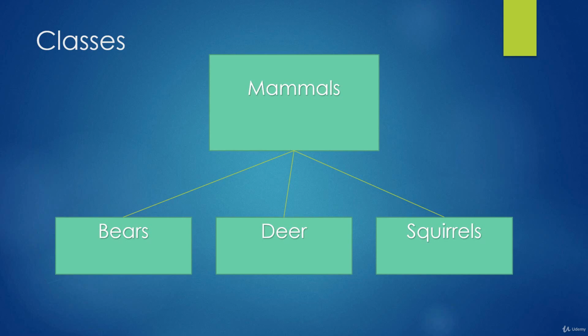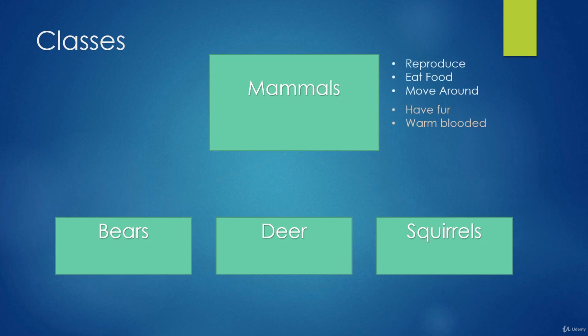So even though all bears, deer, and squirrels are mammals, not all mammals are deer, bears, or squirrels necessarily. Now, mammals inherit reproducing, eating food, and moving around from the animal class, and therefore the bears, deer, and squirrels will also inherit those characteristics.